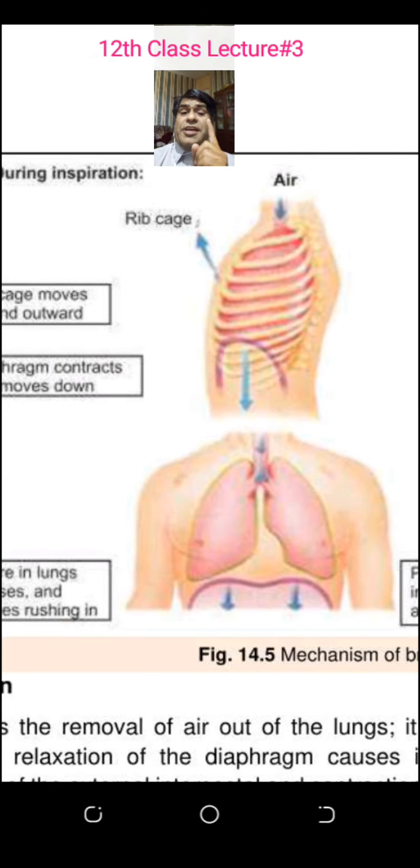When the diaphragm contracts, the external intercostal muscle contracts, and the internal intercostal muscle relaxes. Only these 3 points you will remember. Inspiration: the rib cage moves. Now sir, how many factors open the chest cavity, increase the space of the chest cavity? 2 factors. The dome shape becomes less.